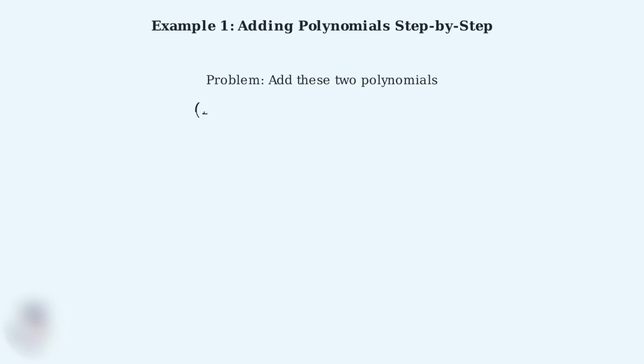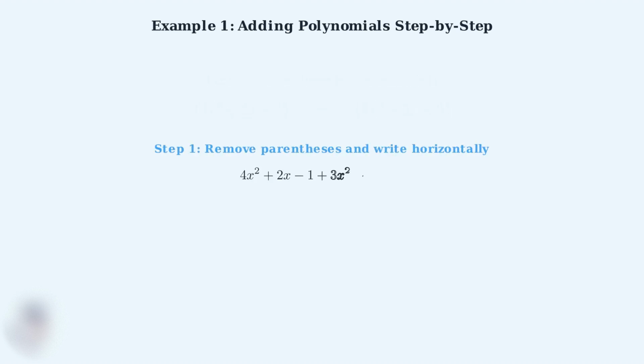Here's our problem. We need to add the polynomial 4x squared plus 2x minus 1 to the polynomial 3x squared minus 5x plus 6. Step 1. We remove the parentheses and write all terms horizontally. Since we're adding, we can simply remove the parentheses. This gives us 4x squared plus 2x minus 1 plus 3x squared minus 5x plus 6.